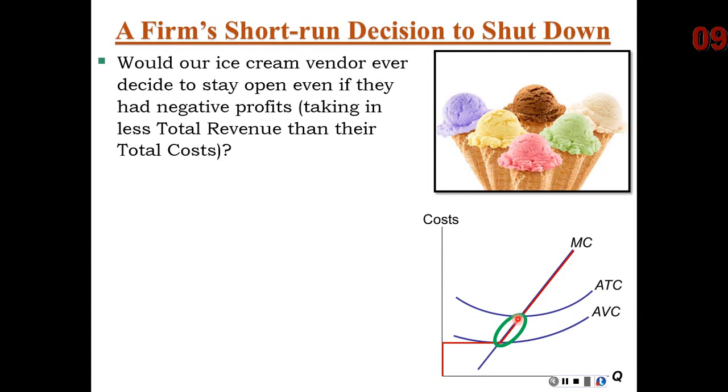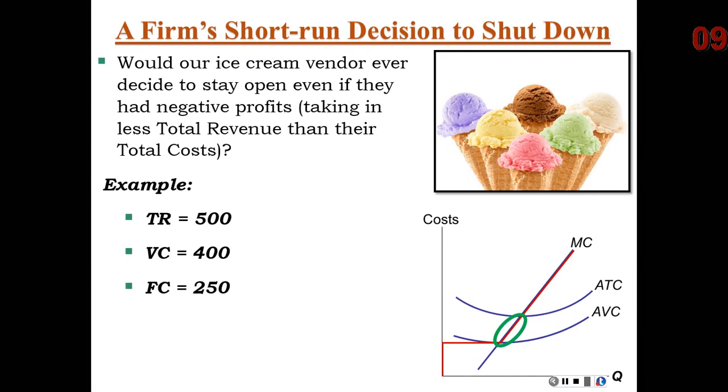But according to our rule, they would still stay open. How could that be rational? Well, let's look at an example. What if our firm, during the winter months of December, January, and February, brings in $500 a day? Their variable costs are $400 a day, so it would make sense for them to at least stay open. Their fixed costs are $250 a day.